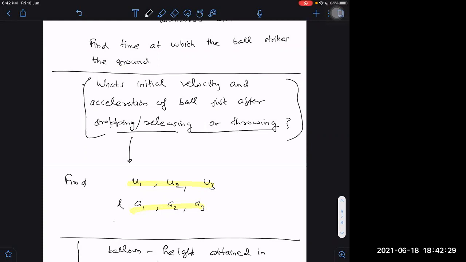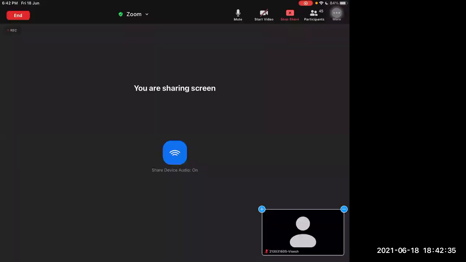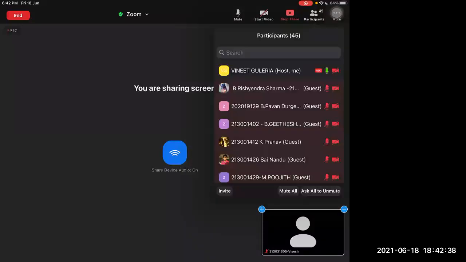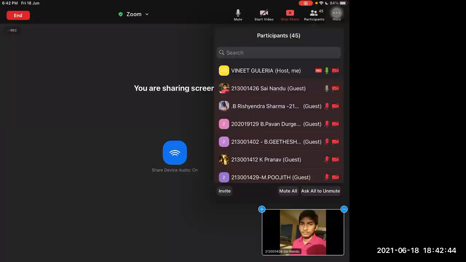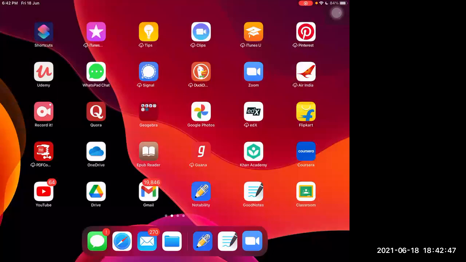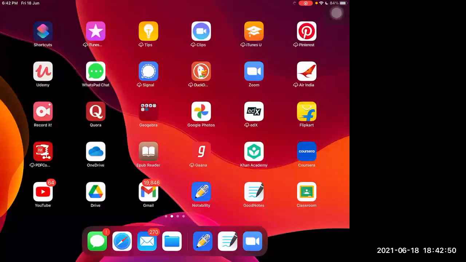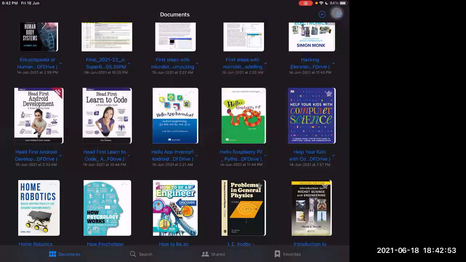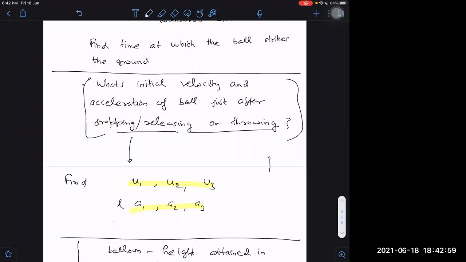Velocity 10 meter per second, sir. One boy, first of all, I want to discuss with the boy who was asking this question. Naidu, are you there? Sai Naidu. Just answer this: assume upward direction positive and downward direction negative. I am giving it already. Then try to answer what will be the accelerations just after dropping in the first case, and in the second and in the third.